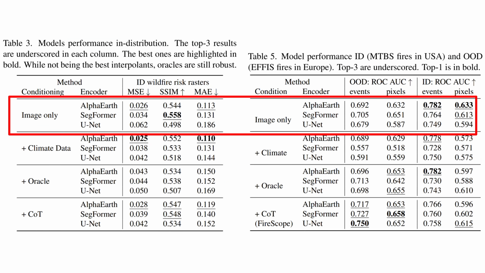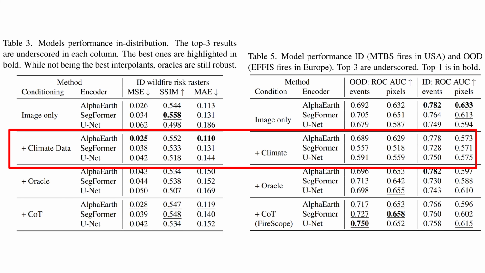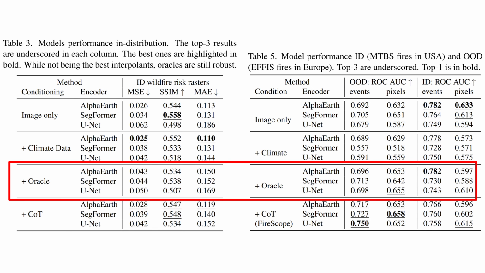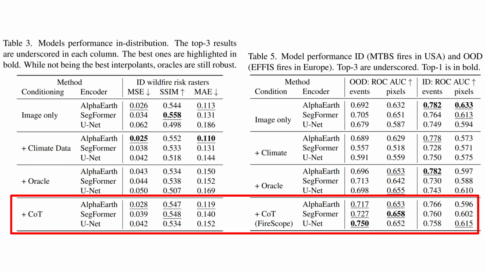First, we train the encoder-decoder without any conditioning, giving it the image only. Then we train it giving it the raw climate vector. We train it with an oracle which does not perform chain of thought reasoning, and we train it with the chain of thought oracle. And as you can see in our results here, in the left table, which quantifies in-distribution performance, the chain of thought oracle remains robust.